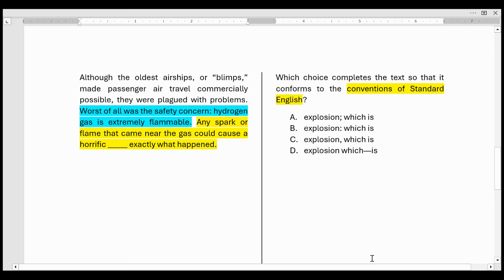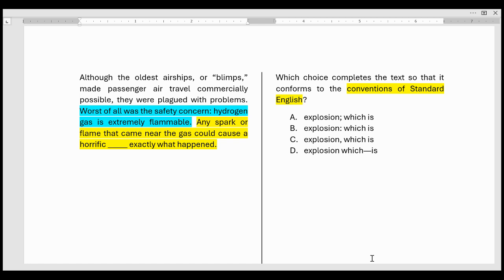Well, welcome to our second SAT question for practice. If you've not seen the first video, go back and check it out. We're working right now on the conventions of standard English questions, which would be called grammar questions on the old SAT. So the new digital SAT is going to ask us about half the questions on reading and half the questions on grammar. So take a look at this one.